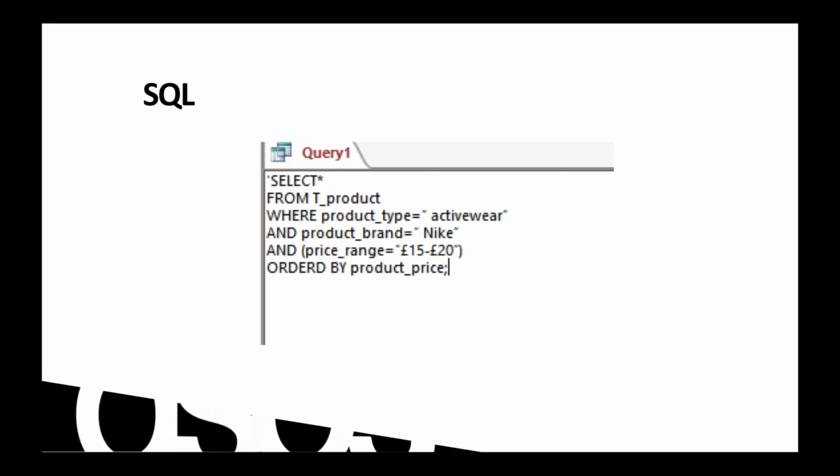And the last, we use the price range of 20 to 50 pounds to only filter this price range, so we can only search our products in 20 to 50 pounds. And we add order by product price to sort the products by price to make it easier to find what we need.